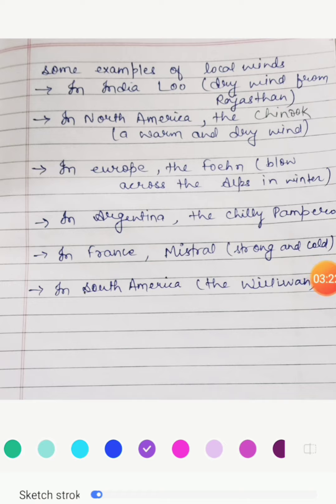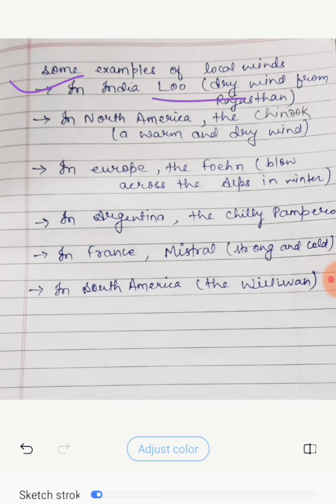Here are some examples of local winds, which are known by different names in different countries. In India, the Lu blows, a local wind, in Rajasthan, dry winds from Rajasthan. In North America, the Chinook, a warm and dry wind.